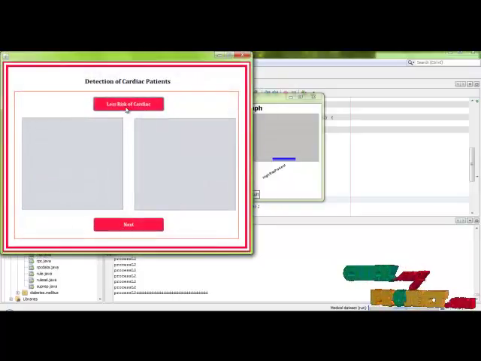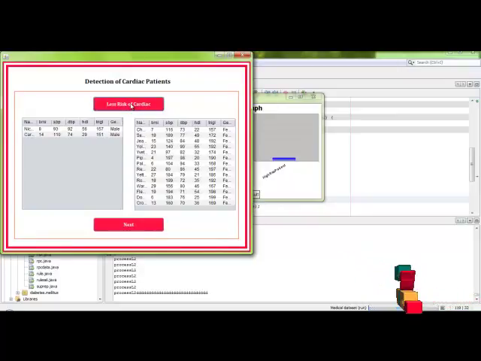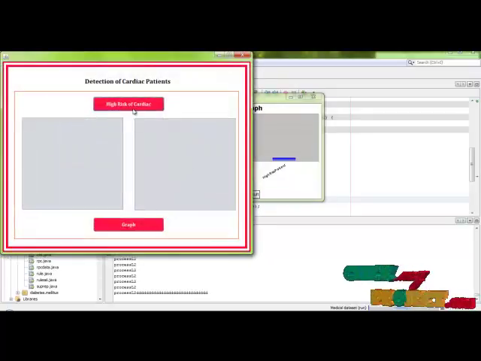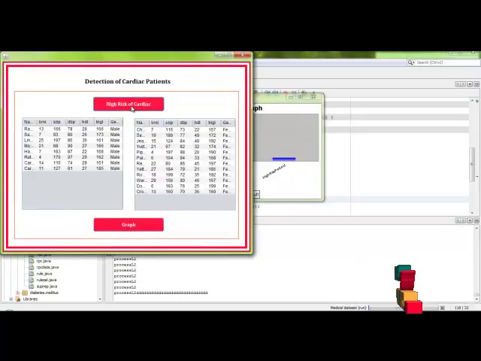Click the next button and we find out the less risk cardiac patients from the high risk patients. From the high risk patients we find the less risk of cardiac. Here the males are fewer compared to the females, and click next. Here we are going to find out the high risk cardiac in both male and females. Here also the male is lower than the females.